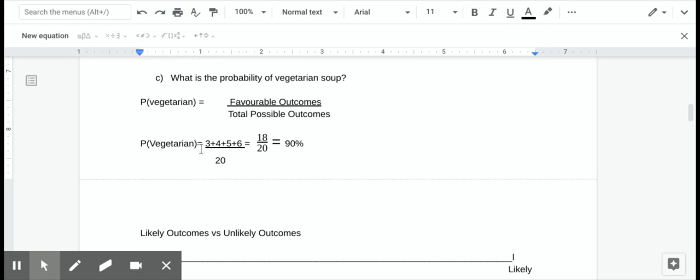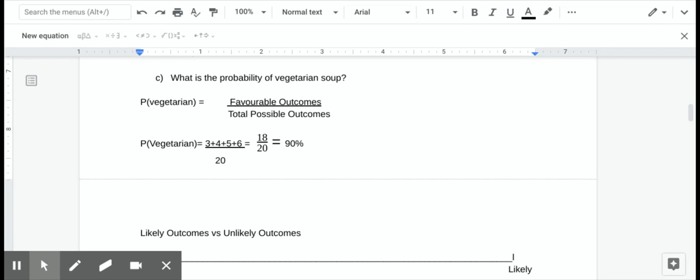That's where these numbers came from. I still have a total number of cans of 20. So I have 18 out of 20 cans I will consider vegetarian, which means that we have a 90% chance of getting soup that is not meat-based.